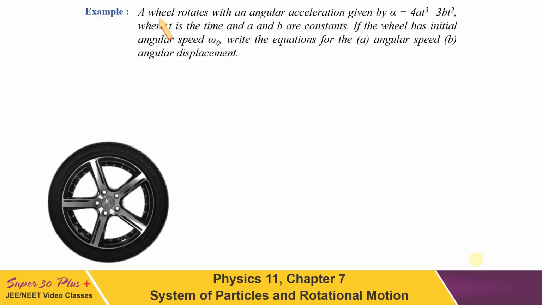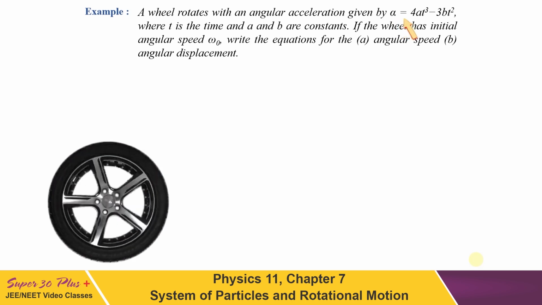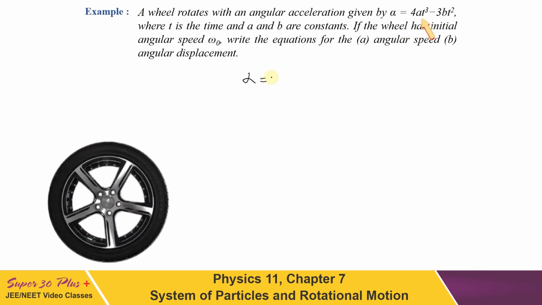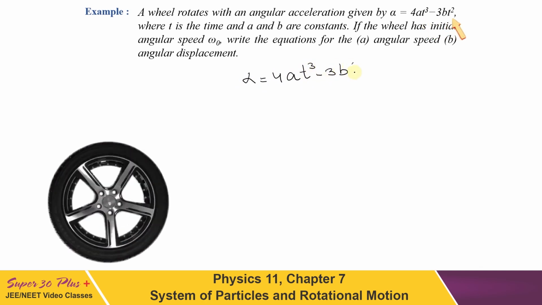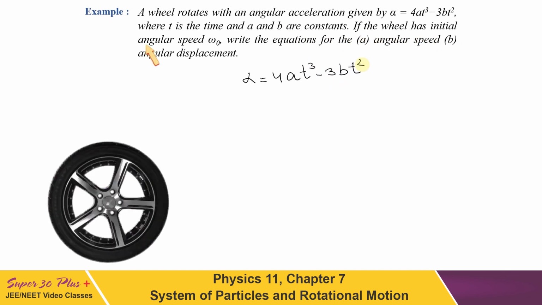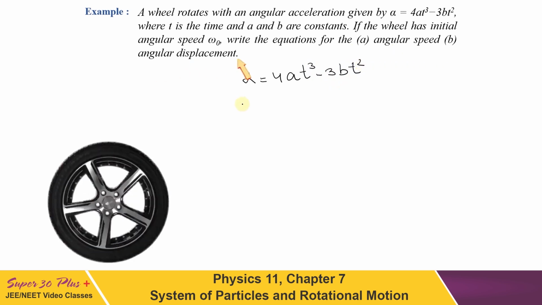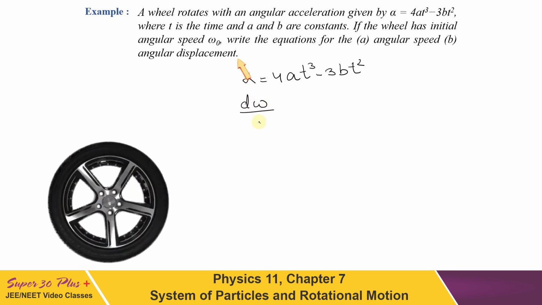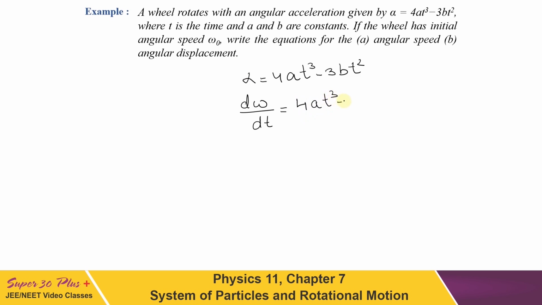One more we have: a wheel rotates with an angular acceleration given by alpha is equal to 4a t cube minus 3b t square, where a and b are constants. If the wheel has initial angular speed omega naught, write the equations for angular speed and angular displacement. Alpha is given here, so it can be written as d omega by dt. That will be equal to 4a t cube minus 3b t square.